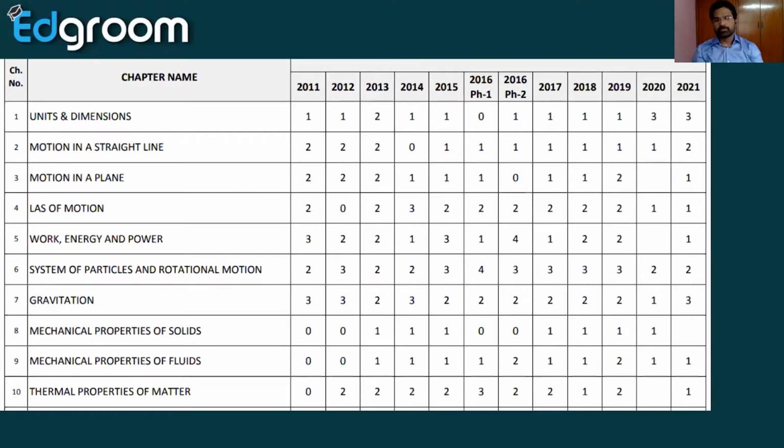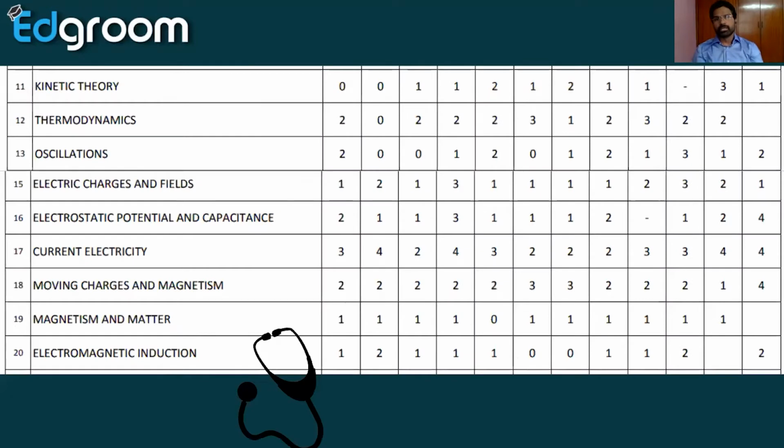In first year, thermodynamics is also very important. In second year, in electricity, current electricity is most important. You have to focus more on current electricity. They are giving 2 or 3 bits, and in a few years we got 4 questions also from current electricity.